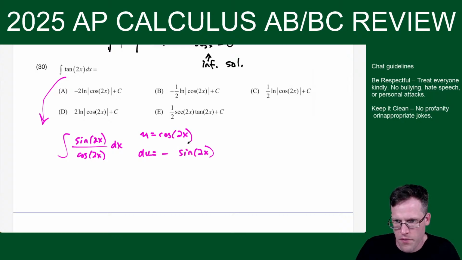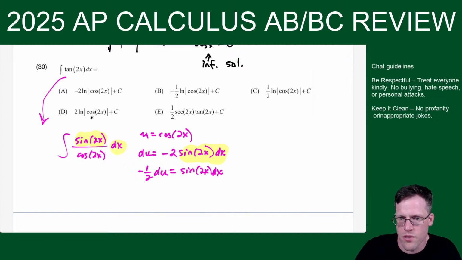I do the derivative of the outside, keep the inside the same, but then the derivative of the inside is 2. And then I tack on dx. Okay, so I like to solve for the leftovers. See how there's a sine 2x dx? So I solve for sine 2x dx here. And I can multiply both sides by negative half and say negative half du is equal to sine 2x dx.